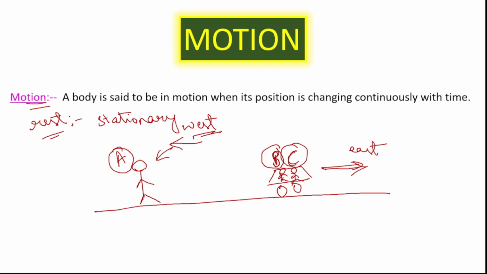But from the point of view of the person standing beside the road, he would say that the car is moving, and along with the car B and C are also moving, so they are also in motion, and he himself is at rest. For this situation there is a simple example. When we are traveling in a train and observe the outside scenario from our window, what do we observe? The things there, that is trees and buildings, which we see from the window, we feel that those things are moving and we are at rest, right?